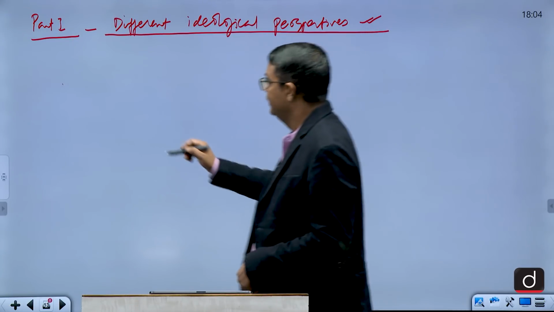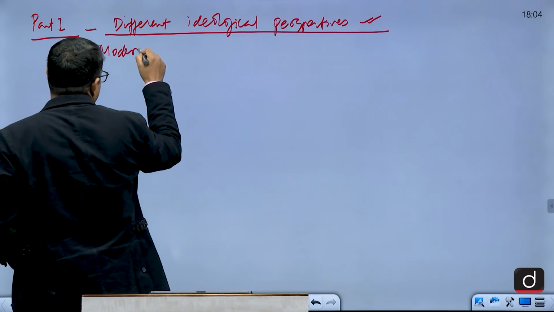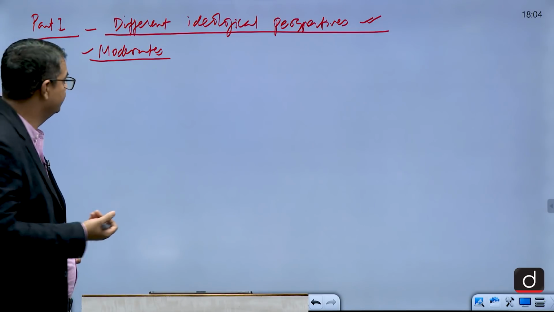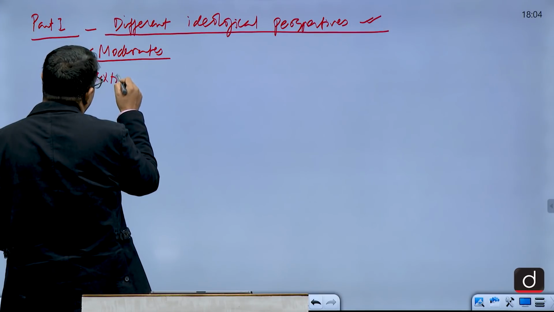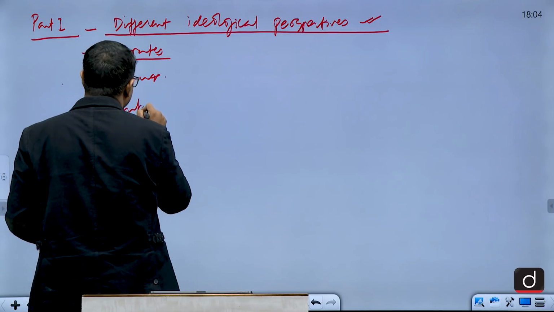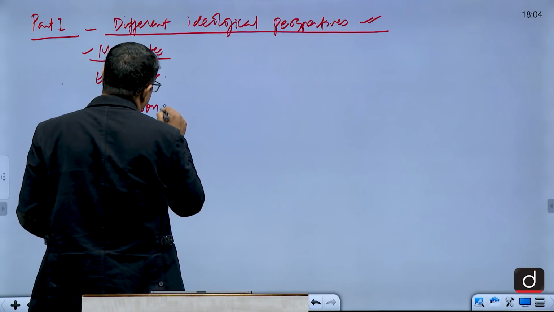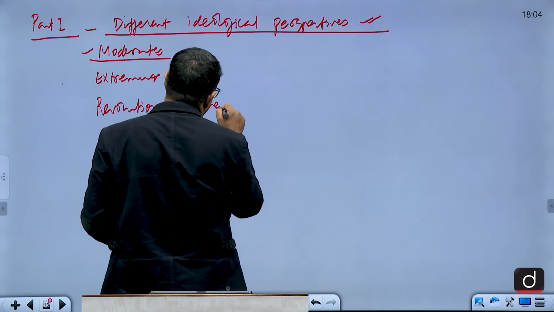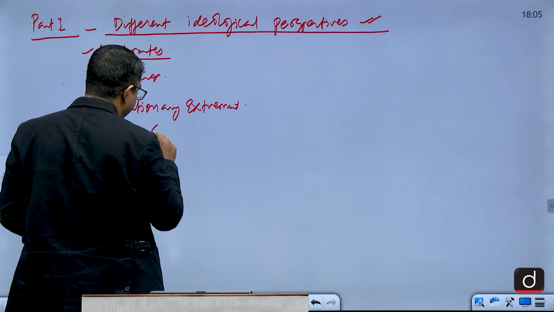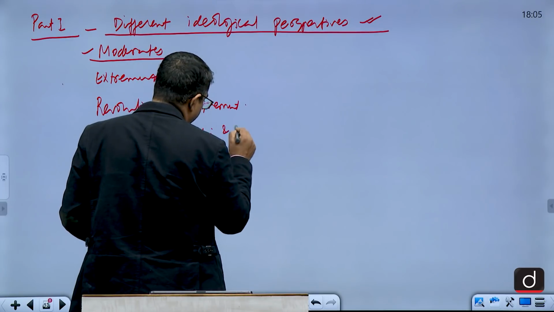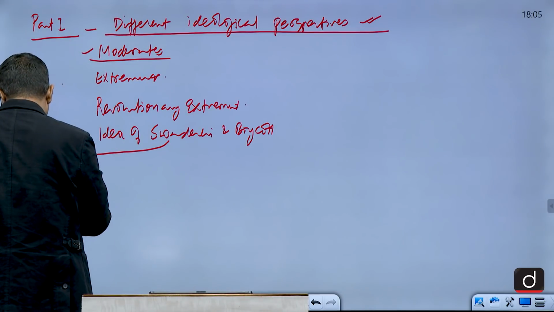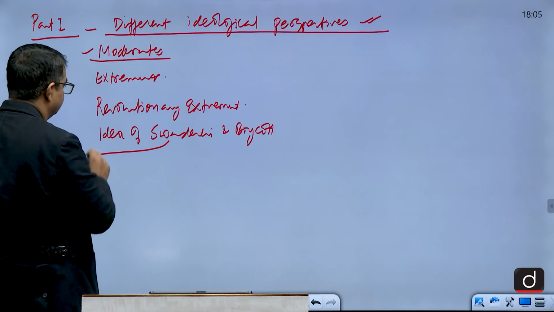That there were moderates, liberals, who provided the main leadership in Congress. There were extremist radical elements also. Then there was the revolutionary terrorist movement that started, extremists, the idea of Swadeshi and boycott. And this idea of Swadeshi and boycott we see in Gandhi's phase also.